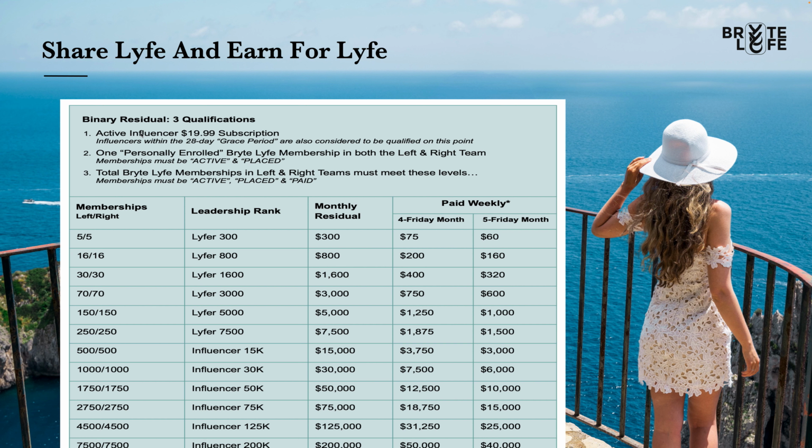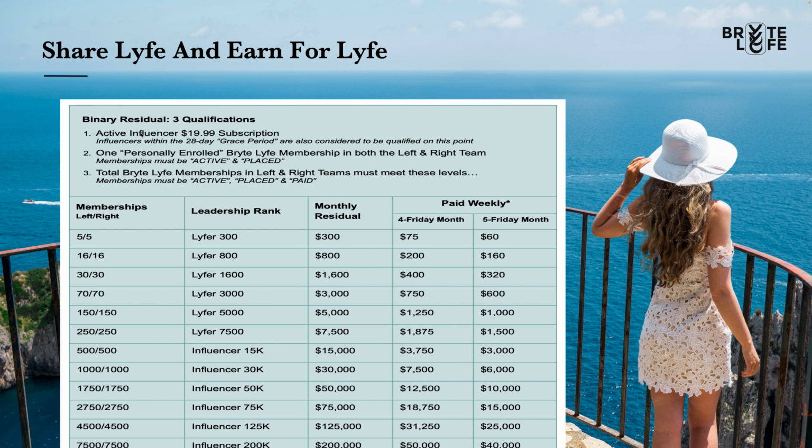Remember, the week ends on Friday and then it's paid 2 Fridays from that Friday because there's a week of reconciliation. Now, when you get to the next level, 1616, that is 16 left memberships and 16 right memberships. That would put you at Lifer 800, meaning you would be earning $800 a month residually, which is paid in a 4 Friday month at $200 a week, or a 5 Friday month at $160 a week. And it's just like that for all of the other ranks that you see on the screen.